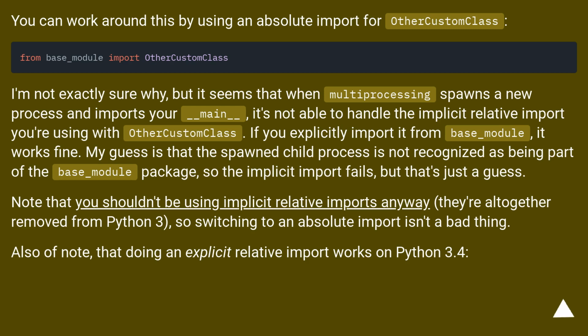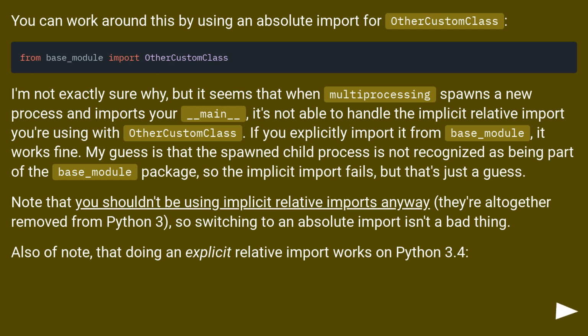My guess is that the spawned child process is not recognized as being part of the base_module package, so the implicit import fails, but that's just a guess. Note that you shouldn't be using implicit relative imports anyway. They're altogether removed from Python 3, so switching to an absolute import isn't a bad thing.